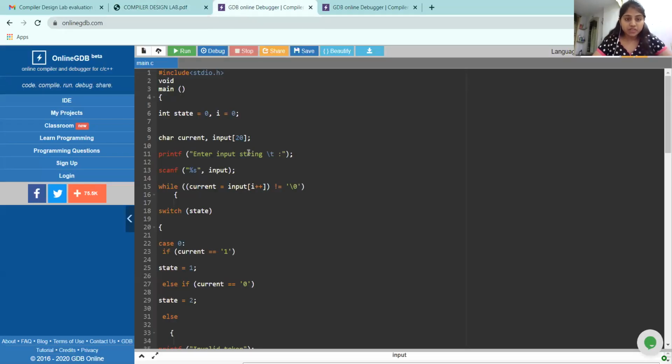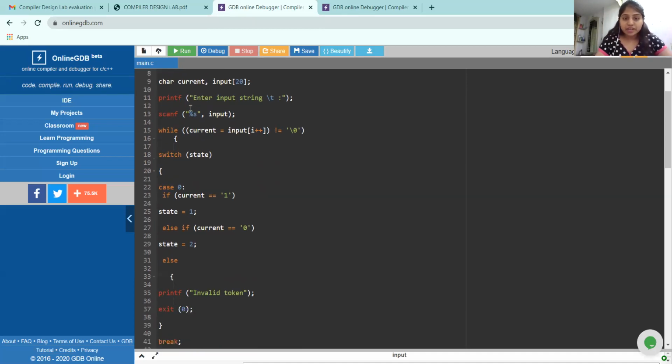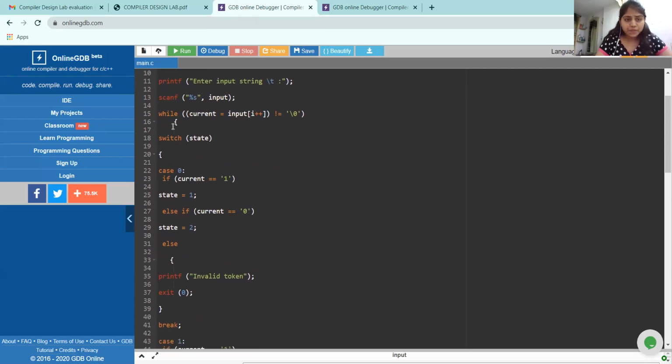Here's the program for the first question. The initial state we'll be taking as 0. The current state is the value, and the string that we are taking is the input, as an array of 20 characters. Here printf prints out the prompt for the string we are giving. Here scanf reads the value which we are giving as input. Here the while statement states that the string has to be looped over in order to know whether the string satisfies the given finite automata or not.